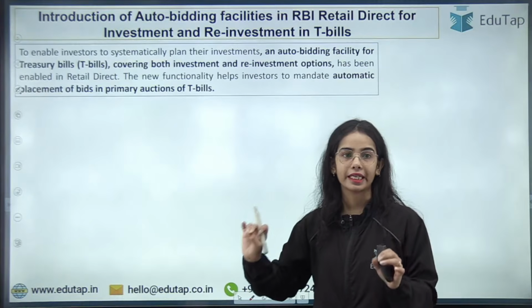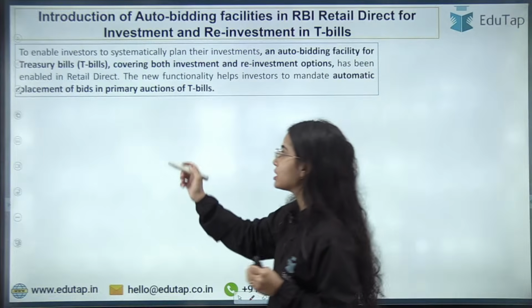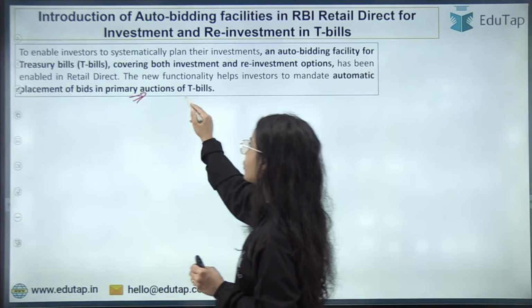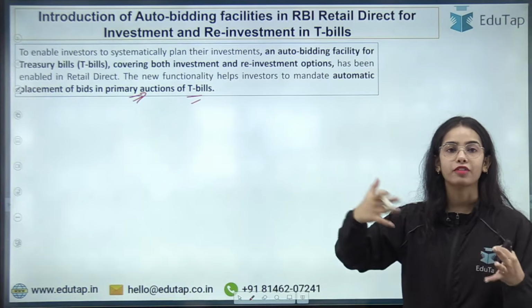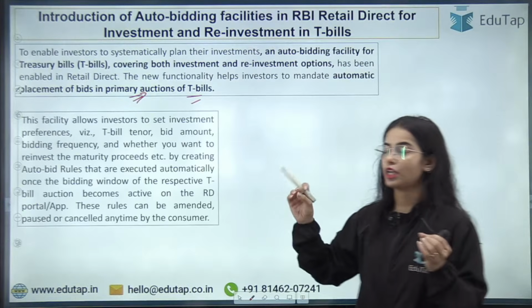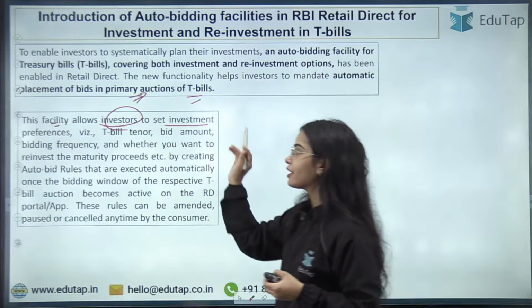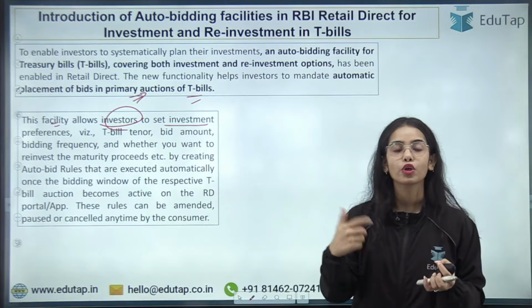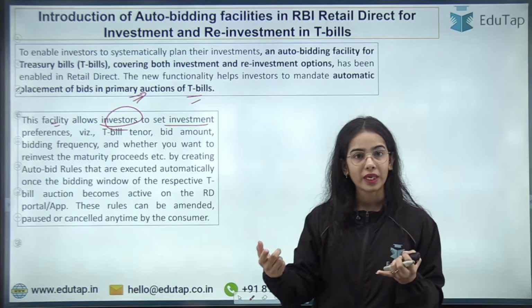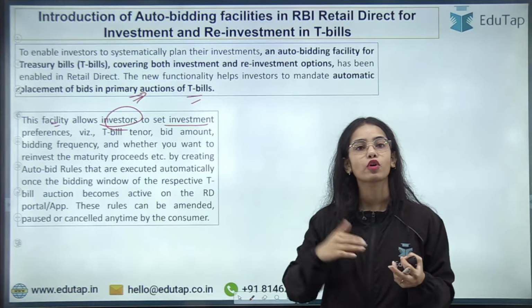So this is the basic idea, that in the primary auction of T-bills, when the primary auctions are happening, if you want to do the investment, you can have the automatic bidding facility. So what is this facility? This facility allows investors to set investment preferences, that you want to have the T-bill for 91 days or for 182 days or for 364 days.